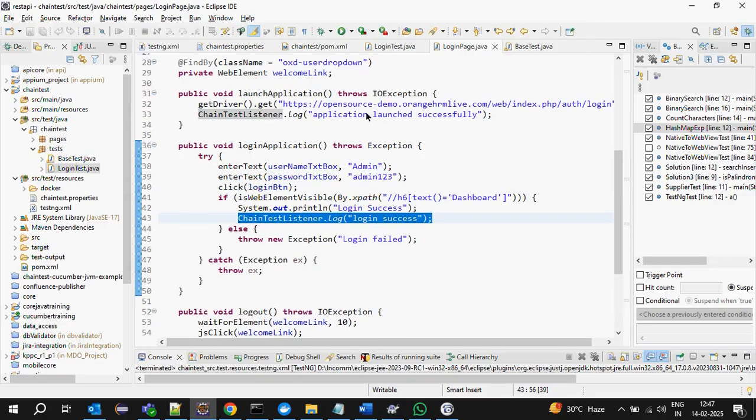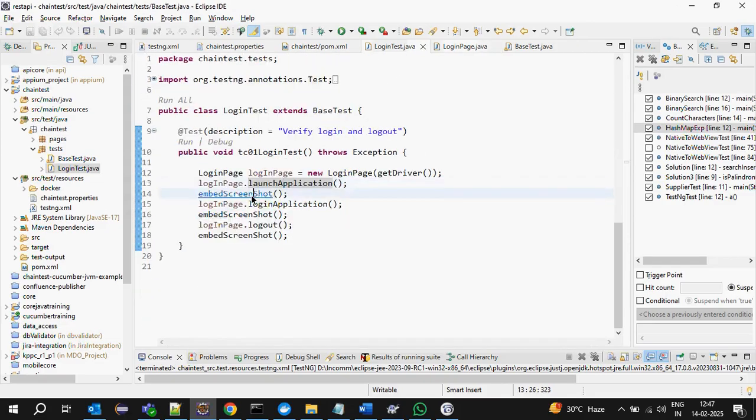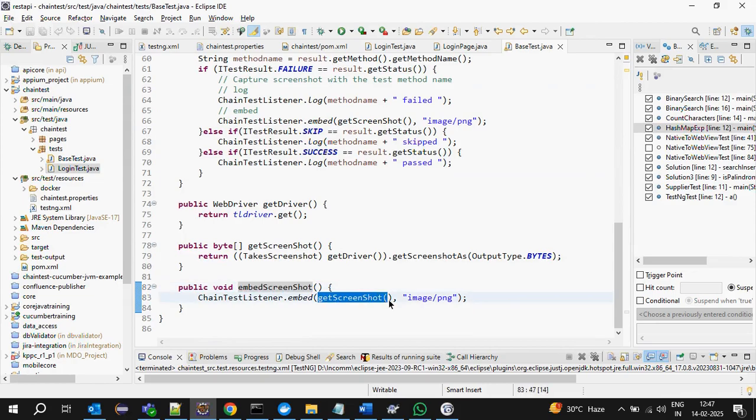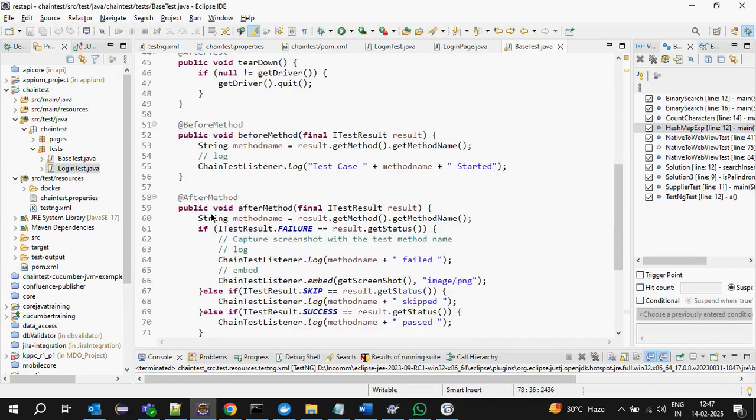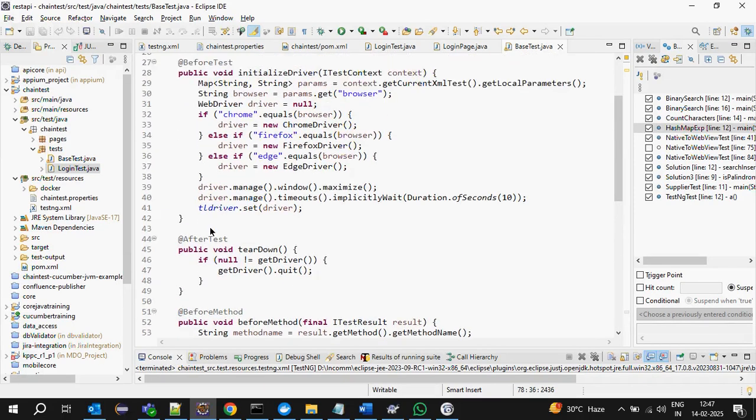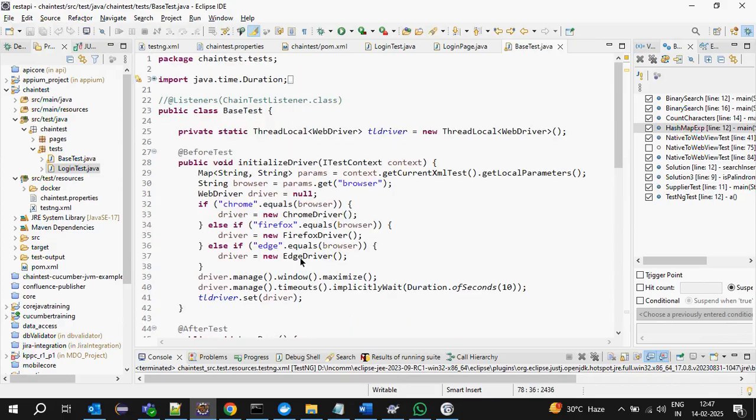For the embed method we have to give the screenshot object, and then the format of it. Simple thing, that's it. And then one more thing, I want to enable this.